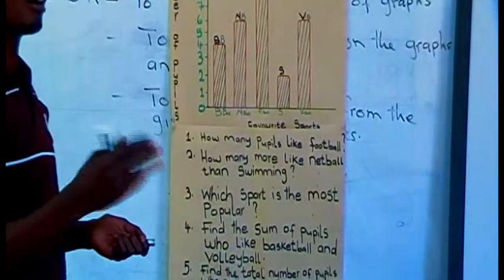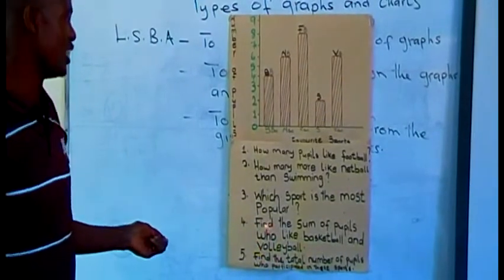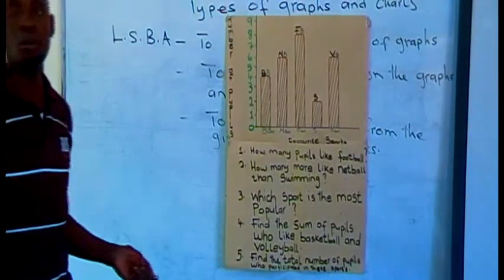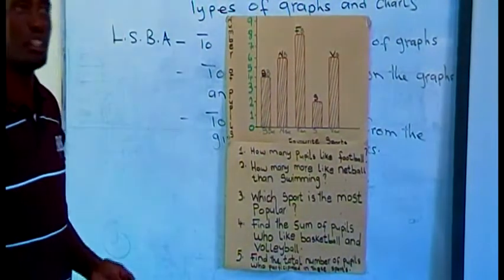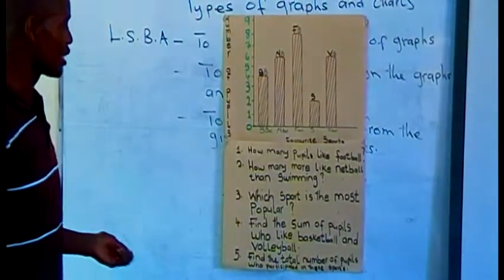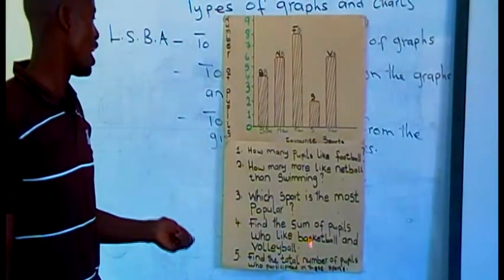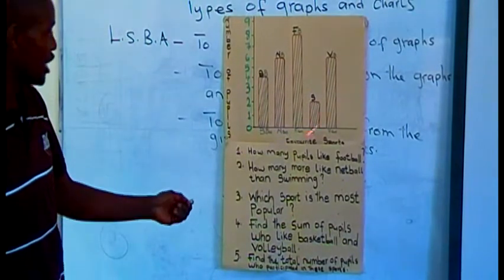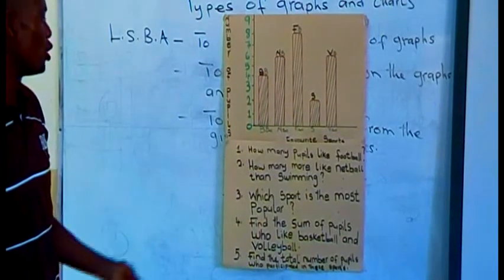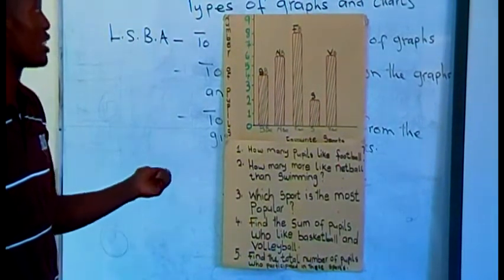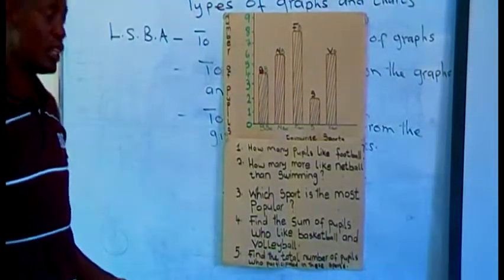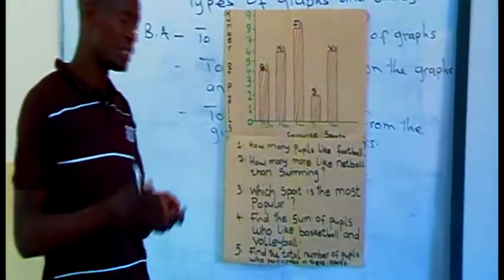The fourth question there is saying, find the sum of pupils who like basketball and volleyball. Sum. There, go for the keyword. Sum means what? This is the answer you get after adding 2 numbers. In this case, you have to add how many like basketball, which is 4, plus volleyball, which is 6. What's the answer when you add 4 plus 6? The sum is 10. So 10 is called the sum.